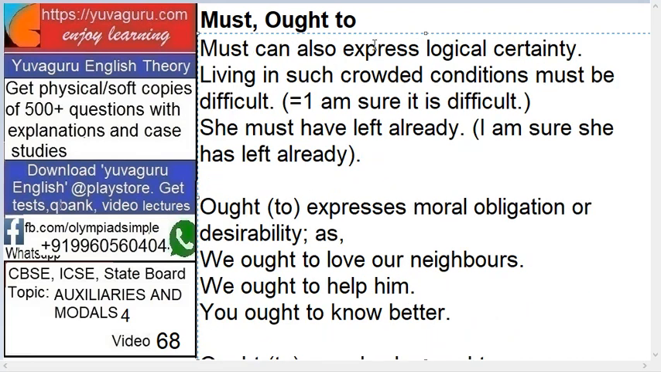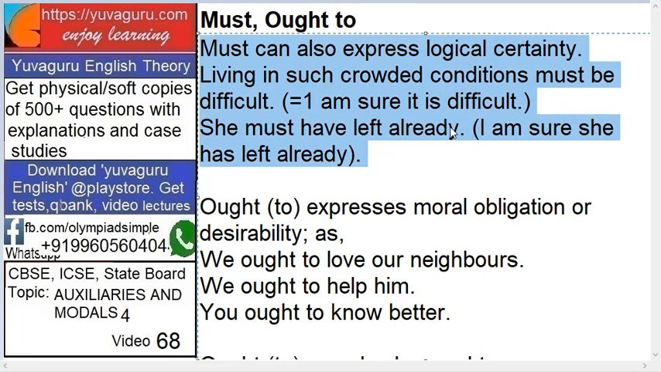Must can also express logical certainty, almost surety, something which is sure to happen. Let's see examples. Living in such crowded conditions must be difficult. It means you are living in crowded conditions and it is very difficult. That's what I know, that's why I say must be. She must have already left. I am assuming, I am sure, that she has already left. We are sure in these two conditions, and only then must is used.